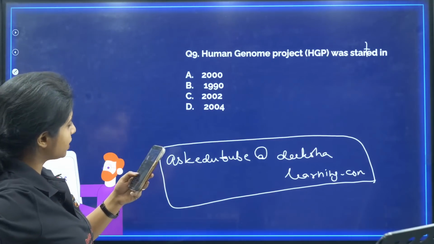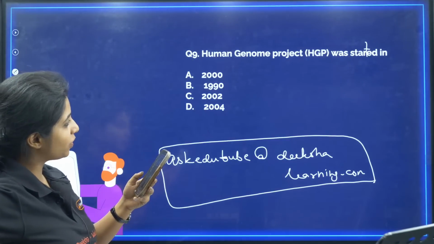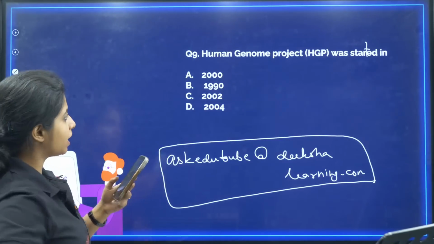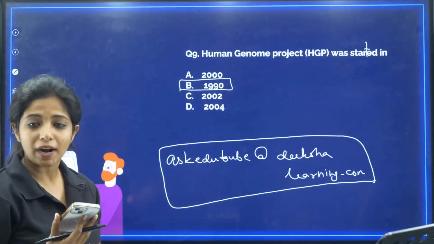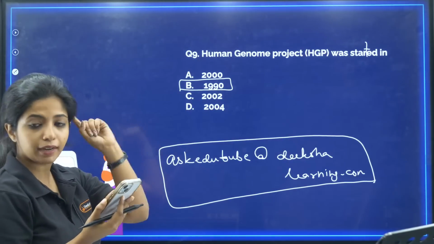Yes. It was ended in 2000. I am asking about when it was started. So lots of people are saying B, your answer is B, it is 1990. Human Genome Project was started in the year 1990, please remember it.